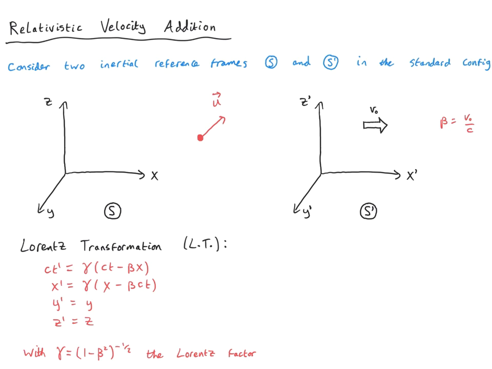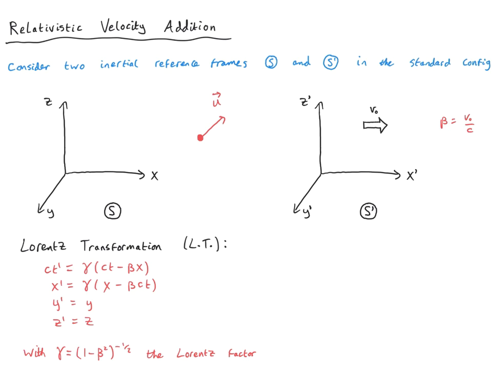So in this Lorentz transformation, the time, ct primed, is now no longer universal. It's related to ct in this way, and also to the spatial coordinate x. X primed also depends on x and ct. Y primed is equal to y, z primed is equal to z.